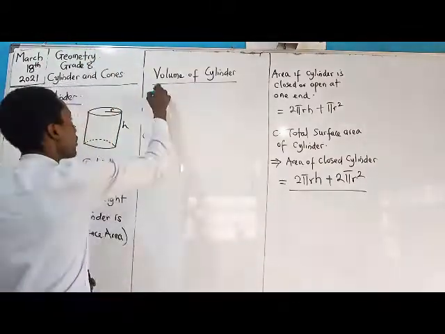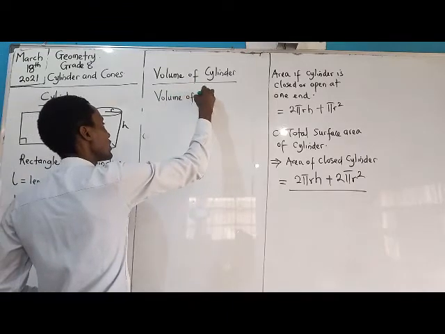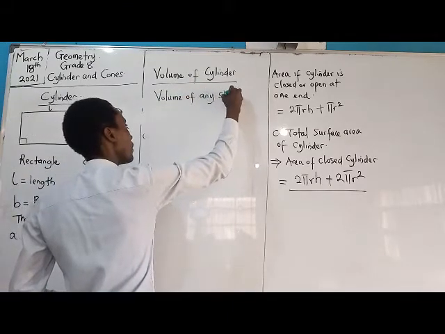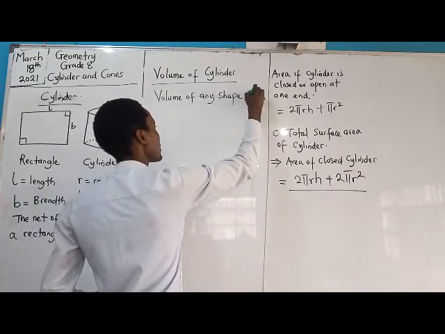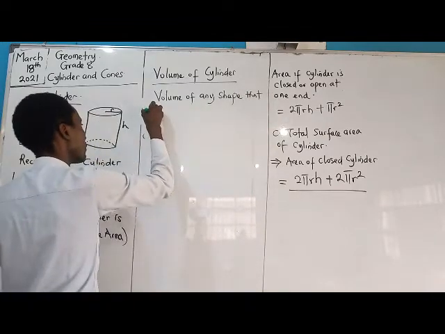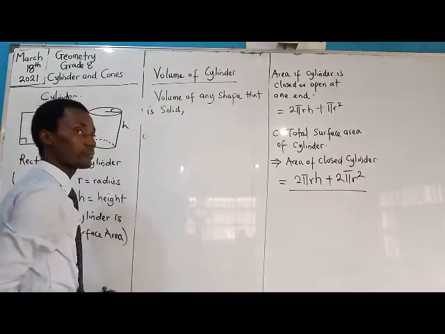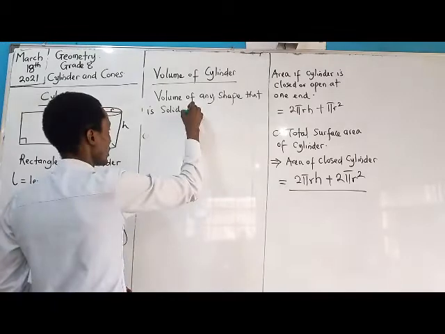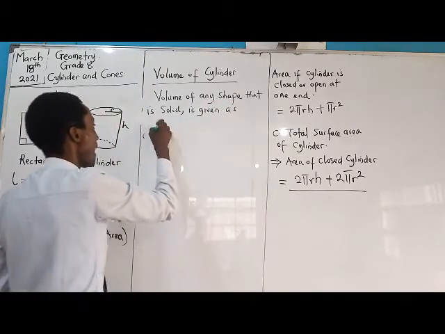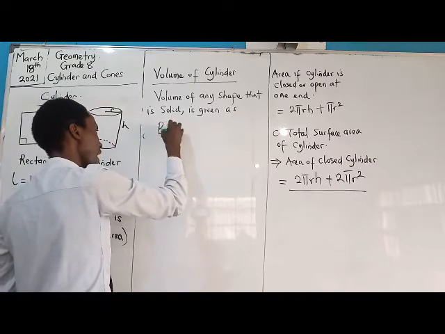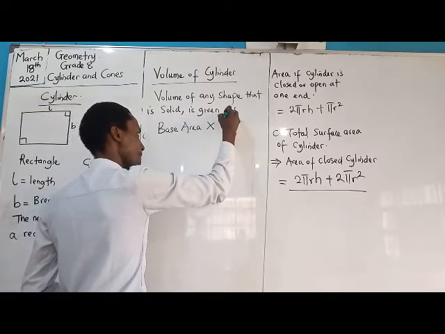Generally, the volume of any shape that is solid is given as base area times perpendicular height.